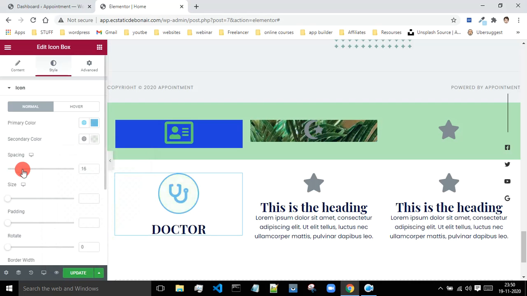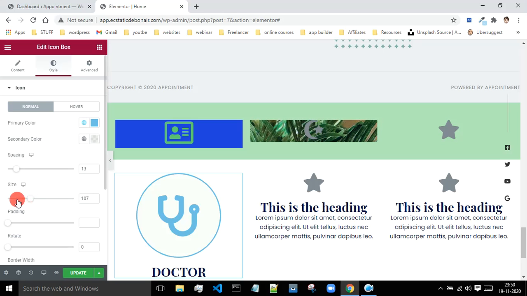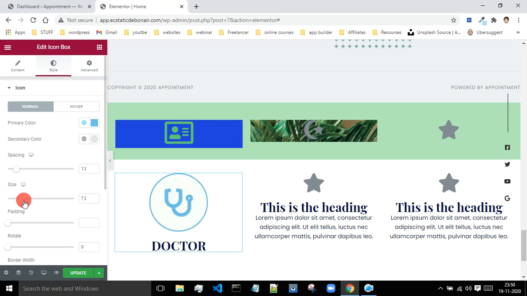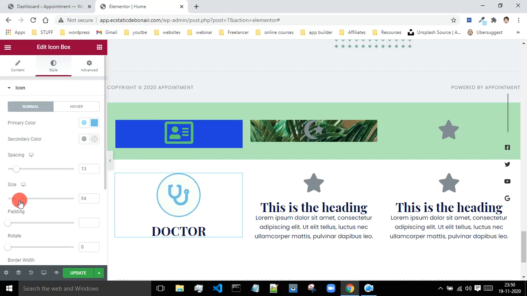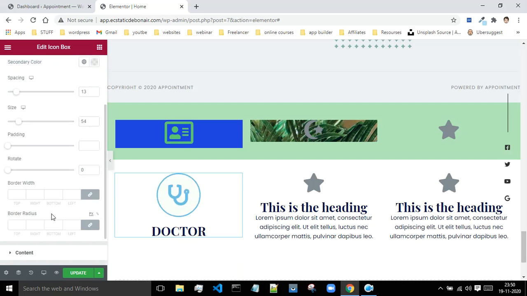And there comes the spacing. Spacing is basically the spacing between the icon and the text, and this is the size, size of your logo or icon, sorry. Okay, this much is enough. Then the padding, rotation, these things we have already seen, so I won't be going in depth over again.